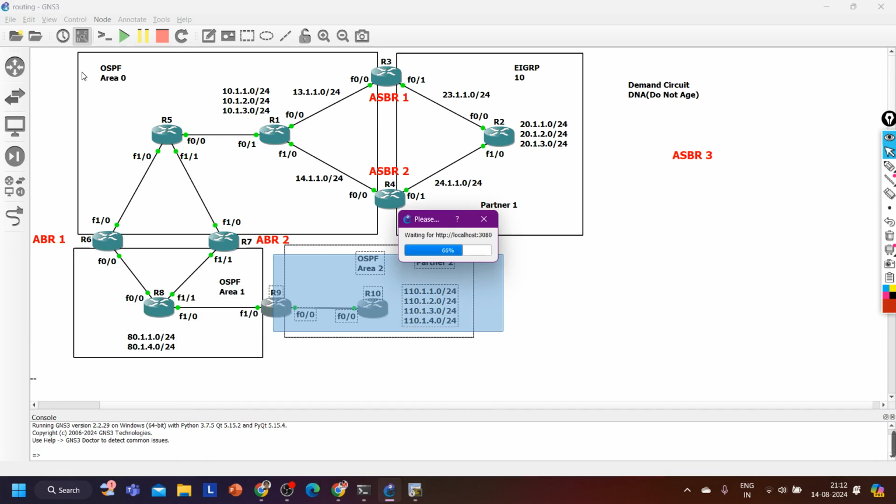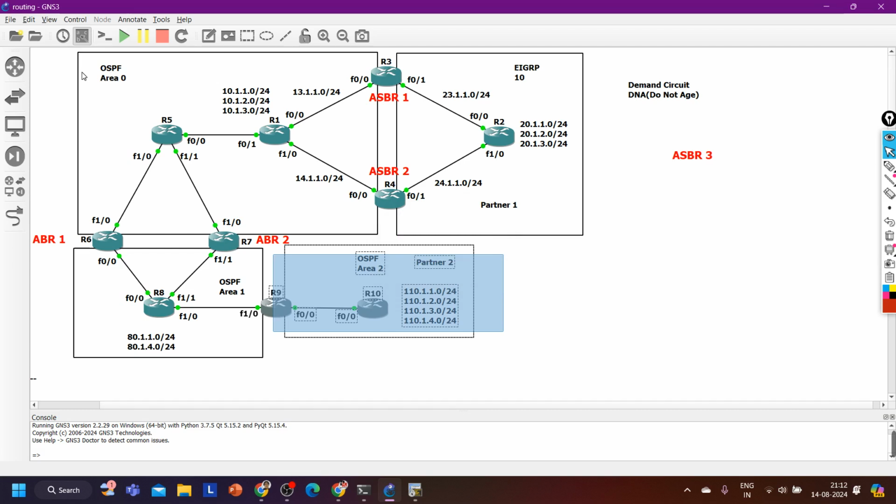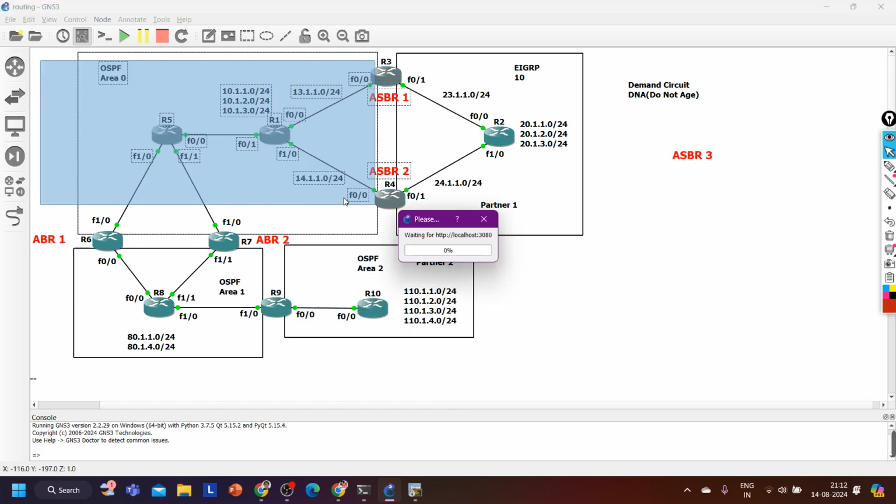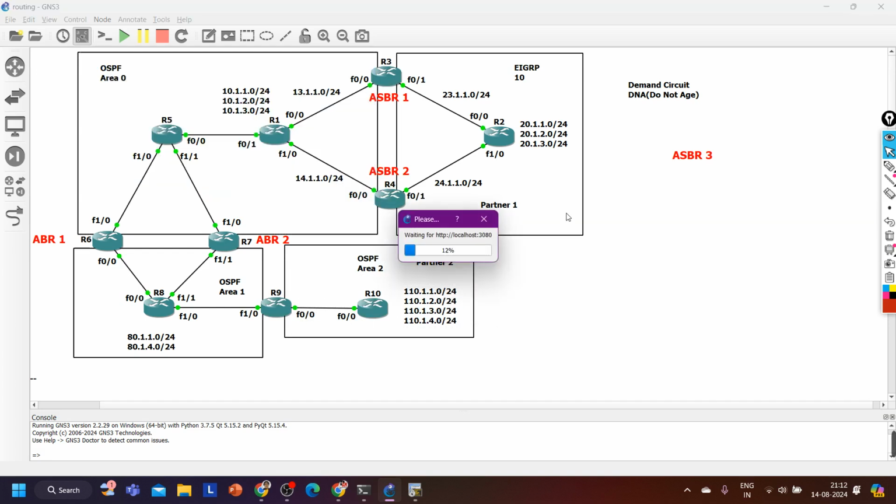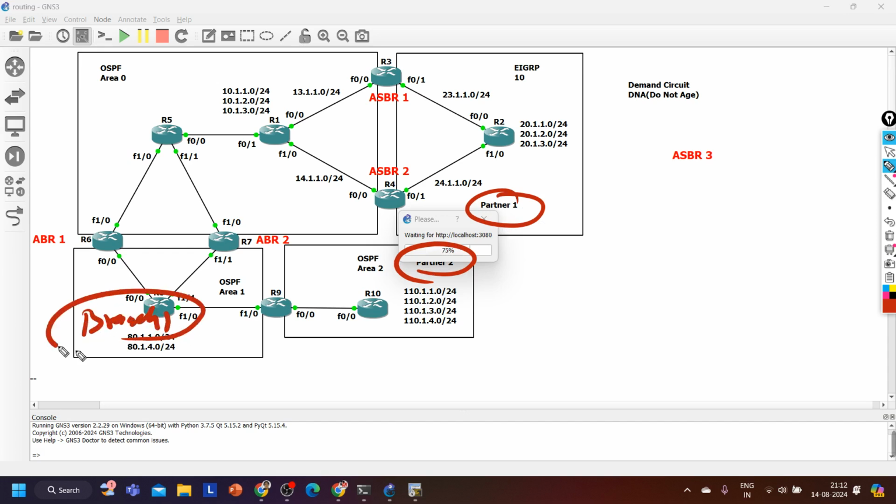In area 0 also, as area 0 is the headquarter, the data center, definitely I can have high-configuration routers in this area. But what about this area? If partner network 1 and 2 want to communicate with each other, this is partner 1, partner 2, they have to communicate via branch 1. This is my branch 1. They have to communicate via branch 1 and the headquarter.